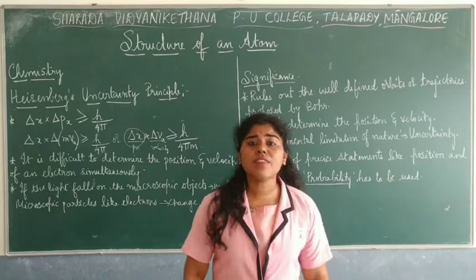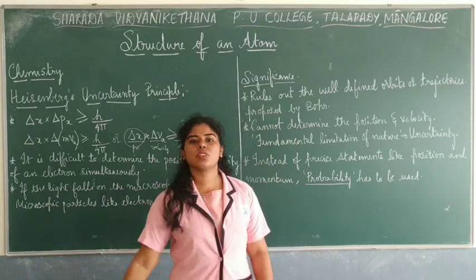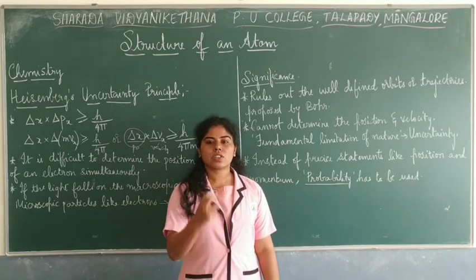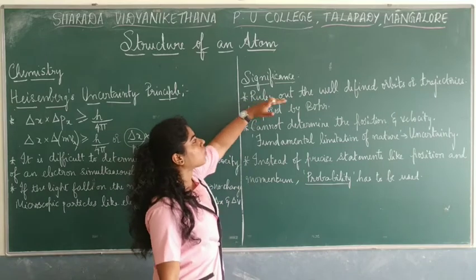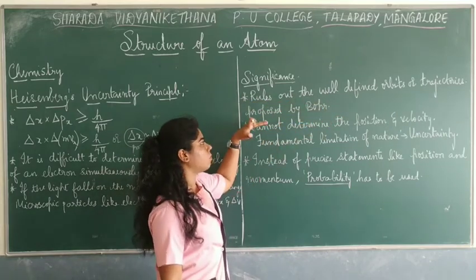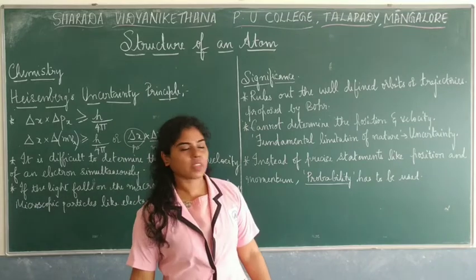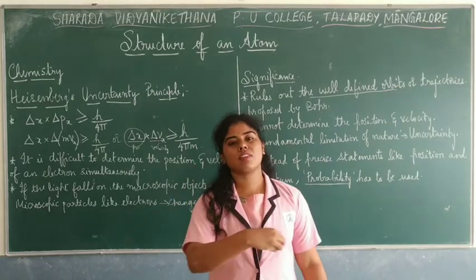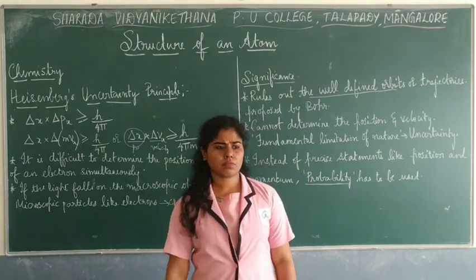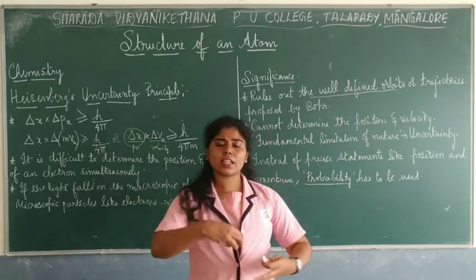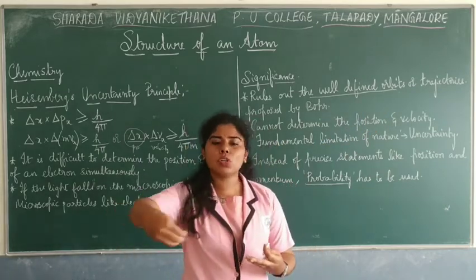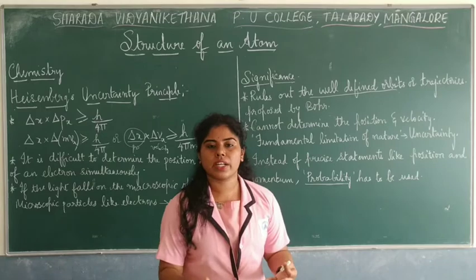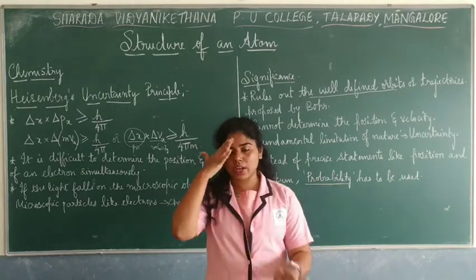Now, what is the main significance of this principle? How is it used? What difference does it make from Bohr's atomic model? That's what we are going to check. So it rules out the well-defined orbits or trajectories given by Bohr. Well-defined orbits were told by Bohr, saying that the electrons revolve in fixed orbits. Trajectory means the path which is created due to the motion of an electron around the nucleus. So trajectory and well-defined orbits are one and the same.